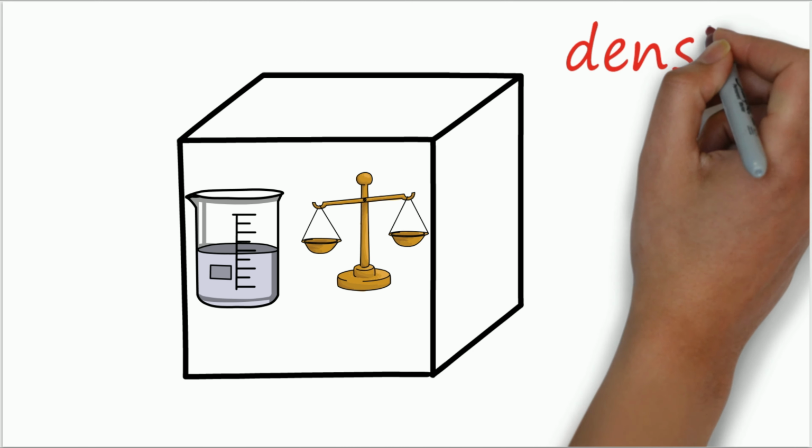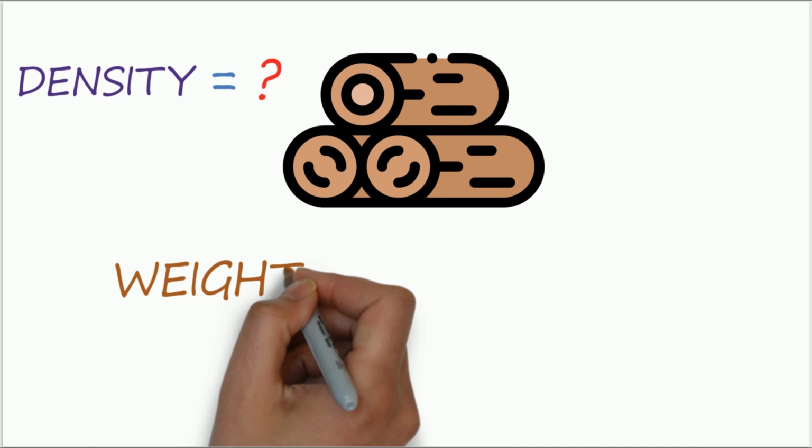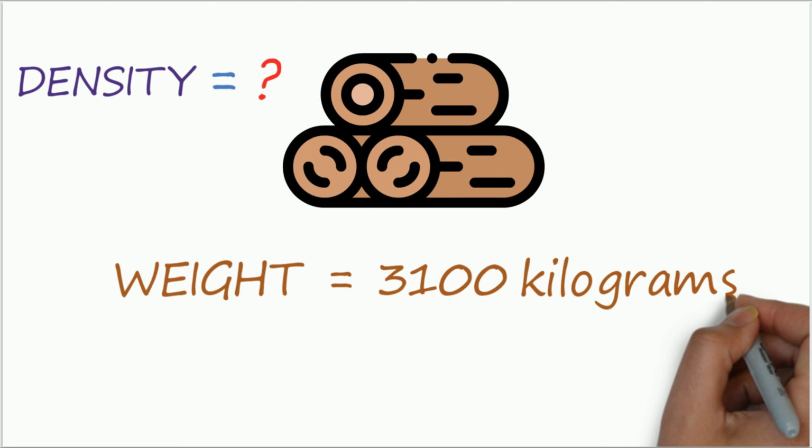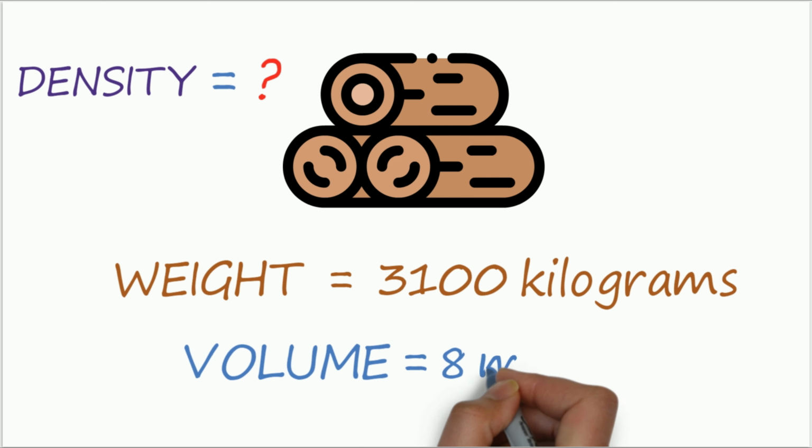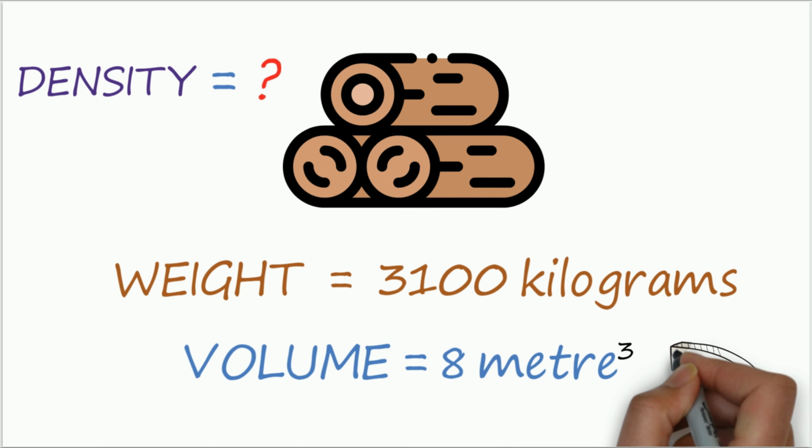Now that you fully understand what density is, you are prepared to answer my question. What is the density of a wooden log if it weighs 3100 kilograms and its volume is 8 meter cube? You will find the answer in the description below.